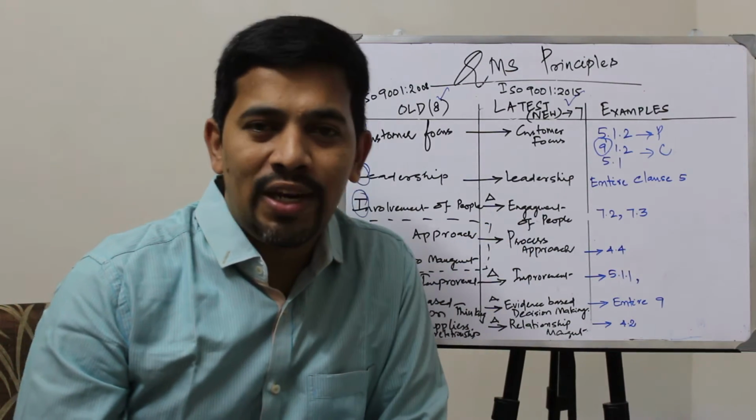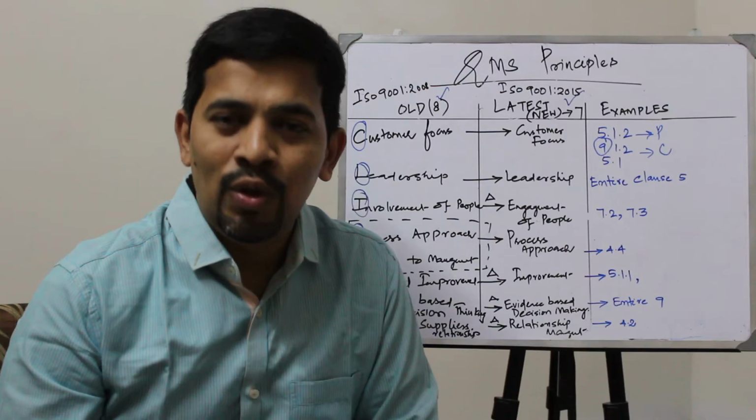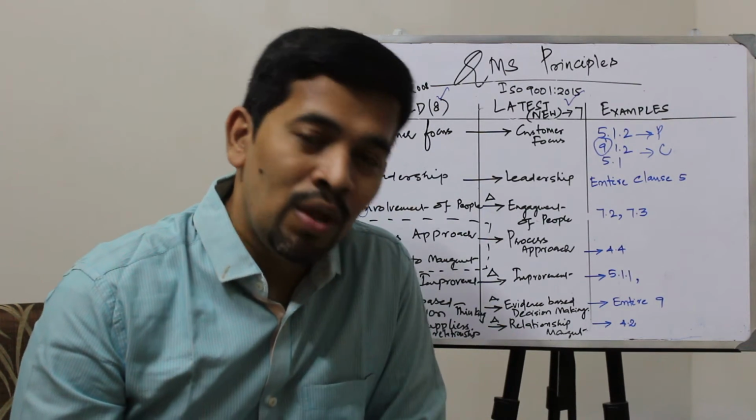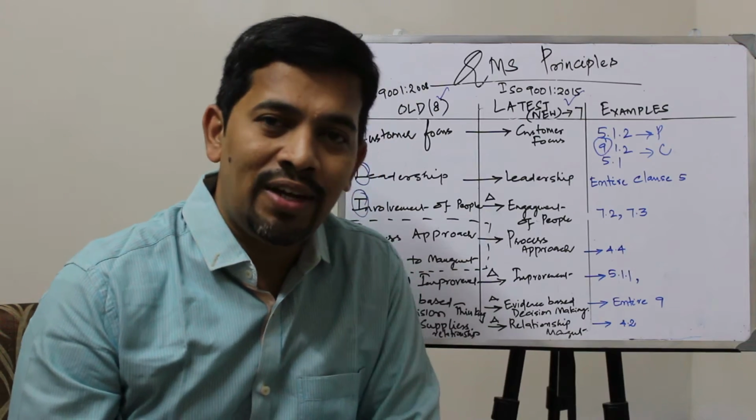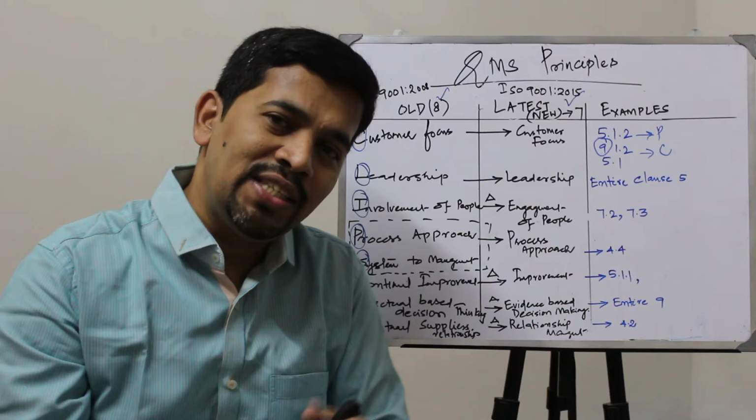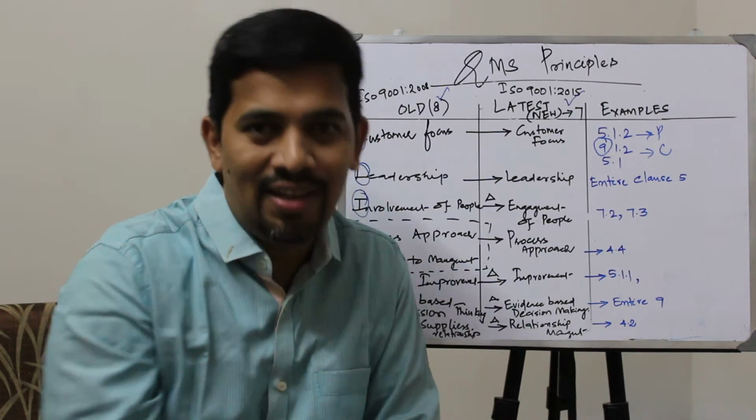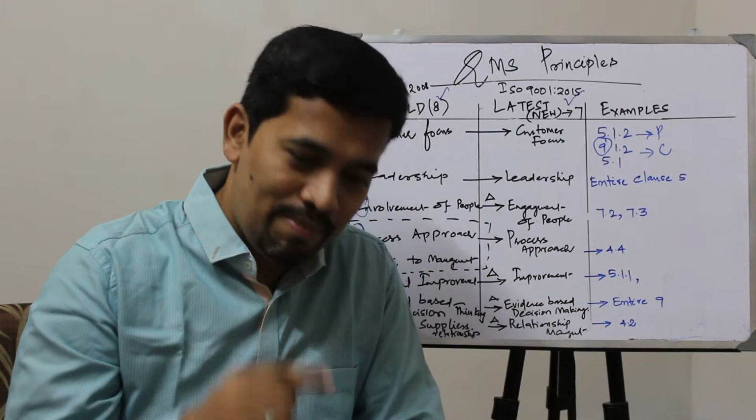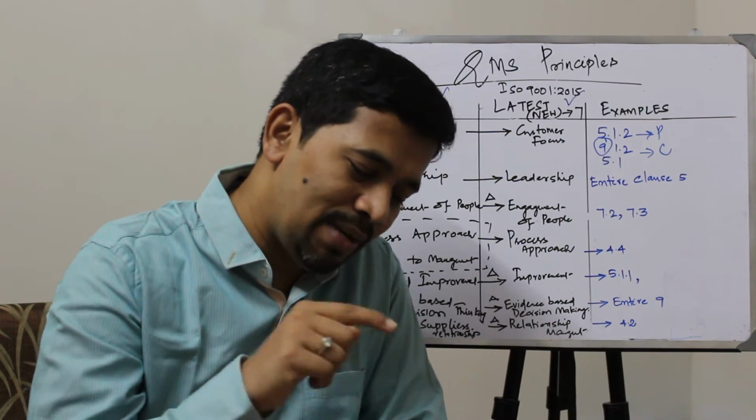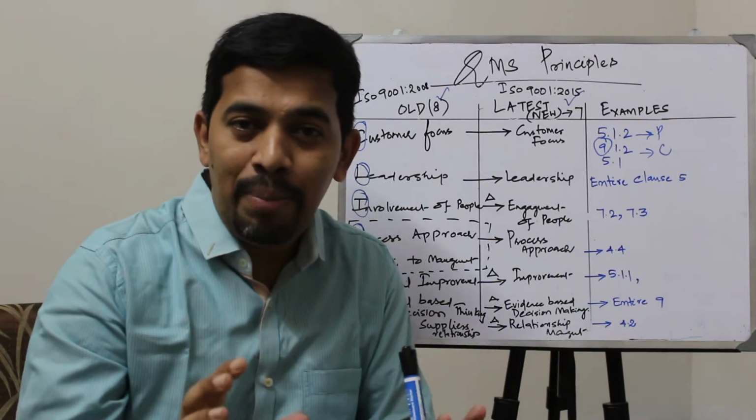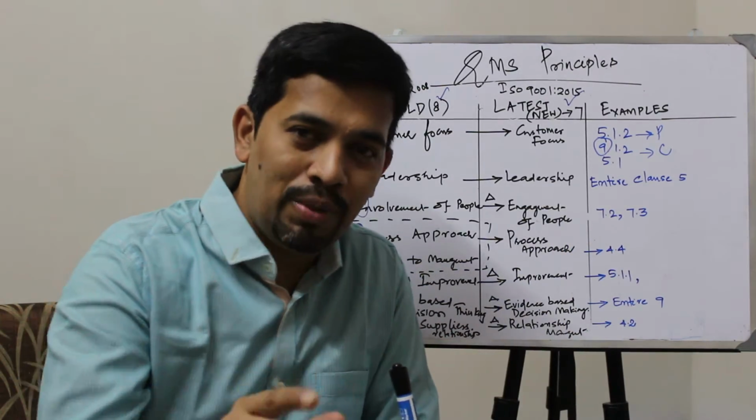For engagement of people, you will get the reference in 7.2. You all know that 7.2 is competence. Clause number 7 is what? Support. Most of the time it has used the word resources, right? When you say resources, what does it mean? It includes all the 6M: man, machine, method, material, measurement, mother nature. When it comes to 7.2, competence of people, it talks about the people.